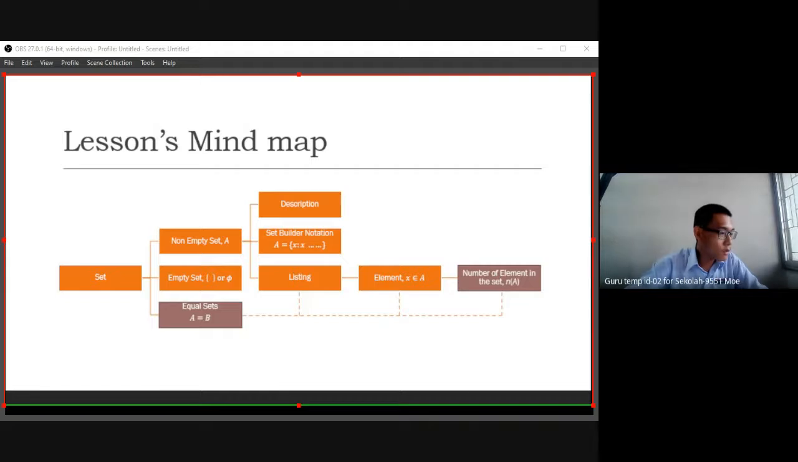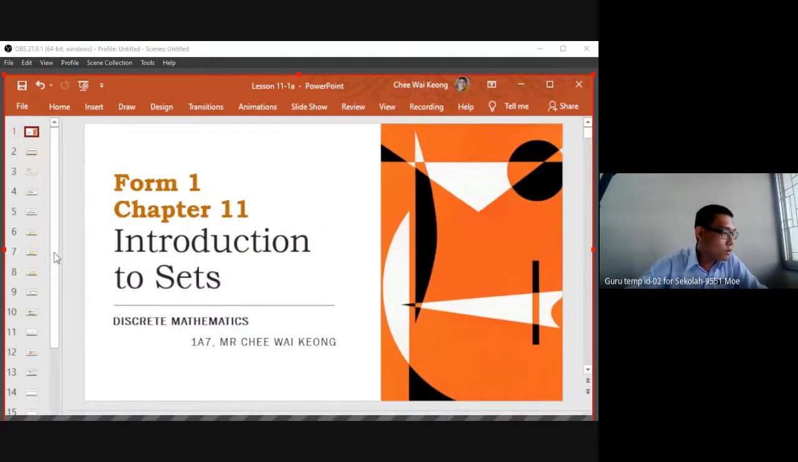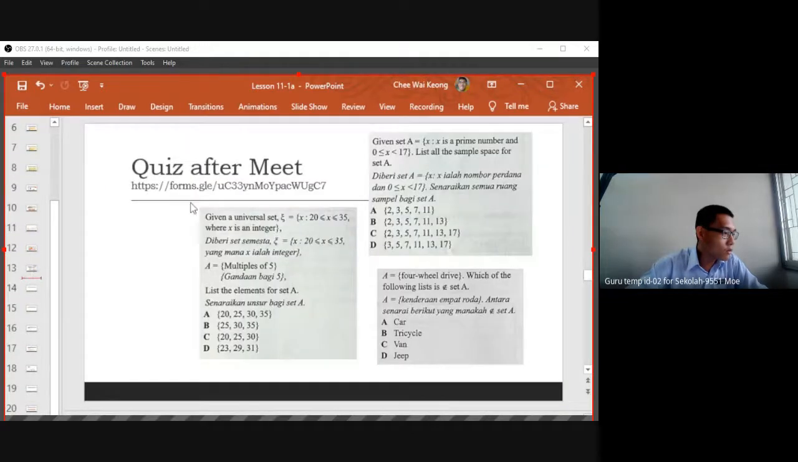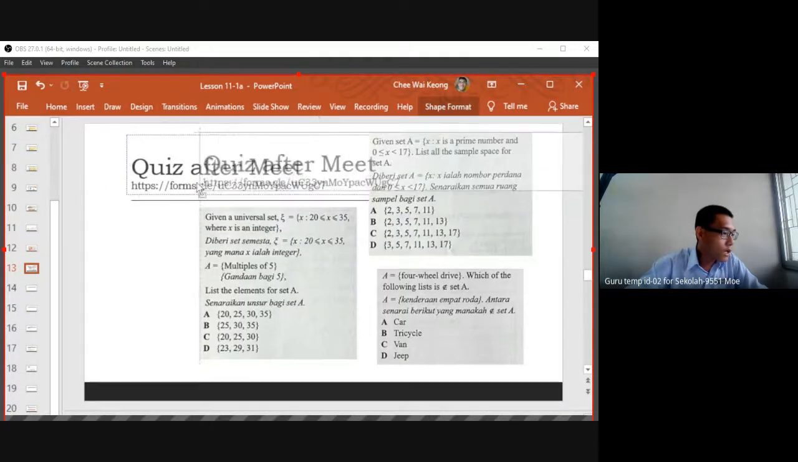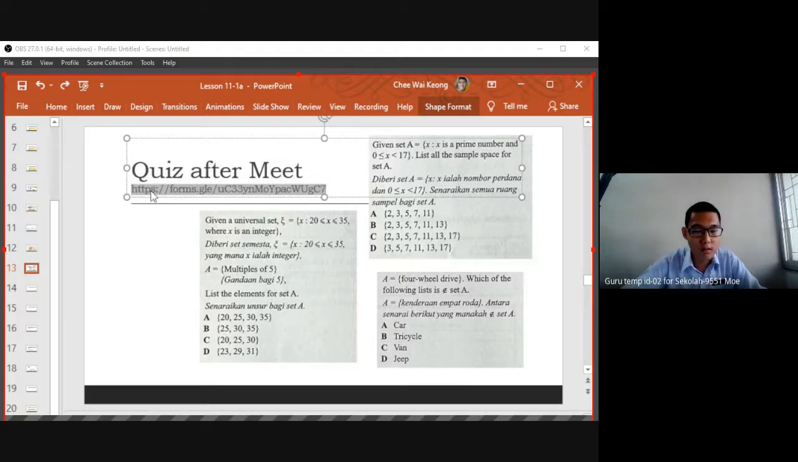Where's my phone? Okay, quiz after meet. So I give the Google form for you. Okay, where's my Google form? So I give you 3 minutes, enough lah. After you submit this quiz, you can fill in the Google form for attendance. Once you have submitted the form, there's a link, you click inside, and then you sign in for the attendance. Okay, I give 5 minutes for you.